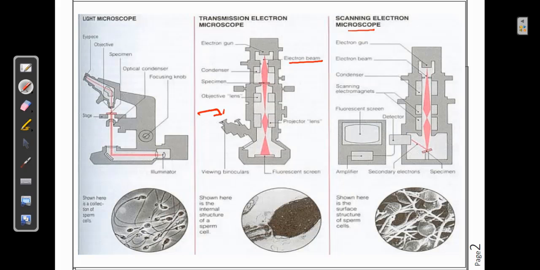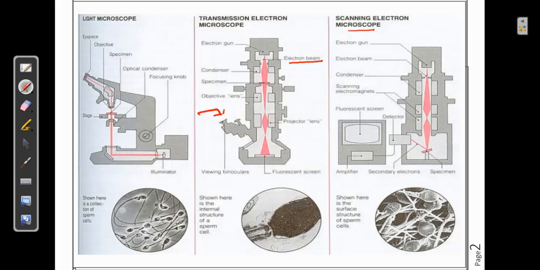Here you can see the electron gun which starts producing the electron beams, and then the condenser is going to filter them, and the scanning electron magnets are here, and then the detector is going to catch the images produced, and pass them to the fluorescent screen, where they can observe it.